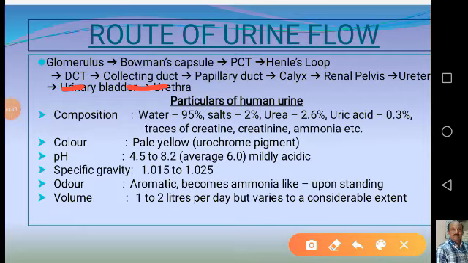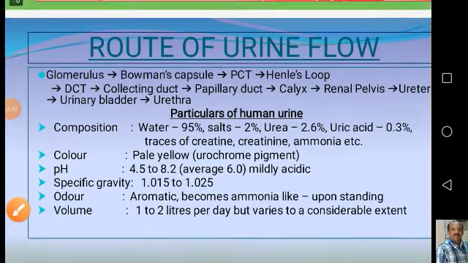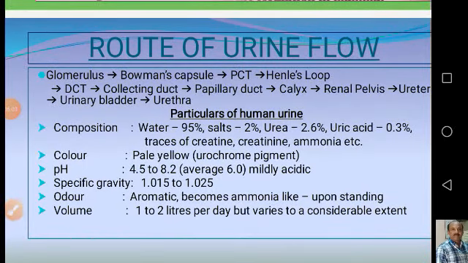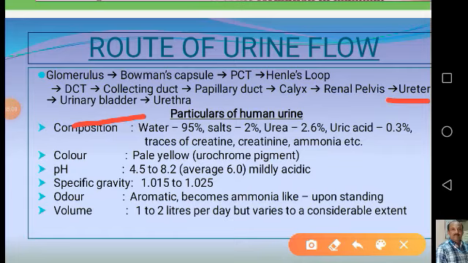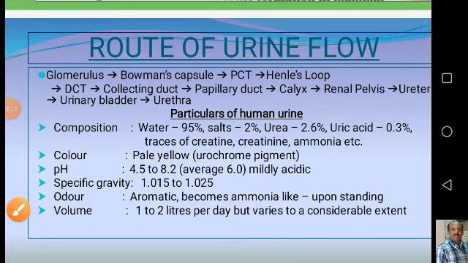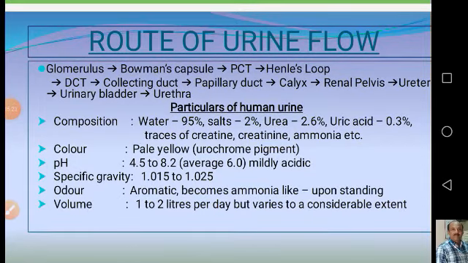From the collecting duct of each nephron it joins with the papillary duct, and this papillary duct enters into the calyx region of the medulla, and from the calyx it enters into the renal pelvis, which is present at the concave portion of the kidney, through which it is connected to the ureter. From the ureter it enters into the urinary bladder, and through the urethra it is passed out. This elimination of nitrogenous waste, that is urine, from the body through the urethra from the urinary bladder is called micturition.